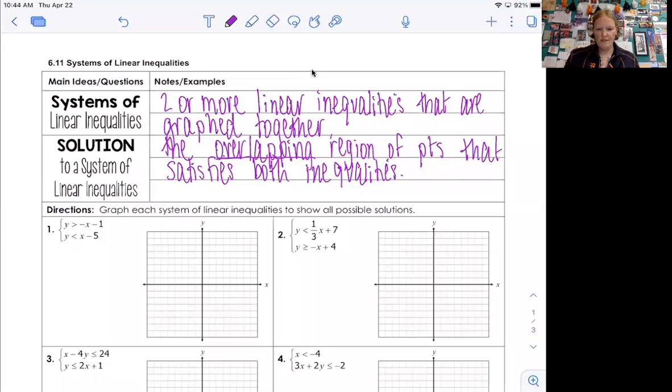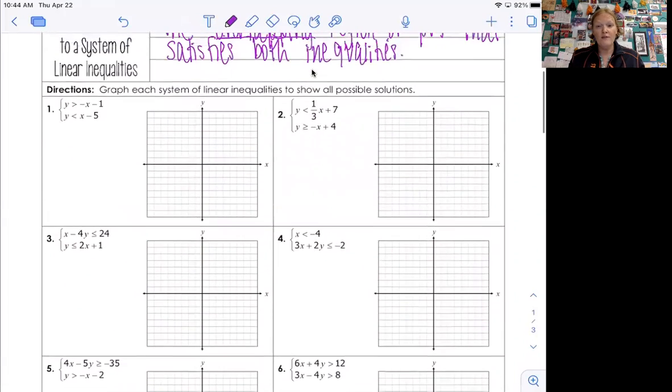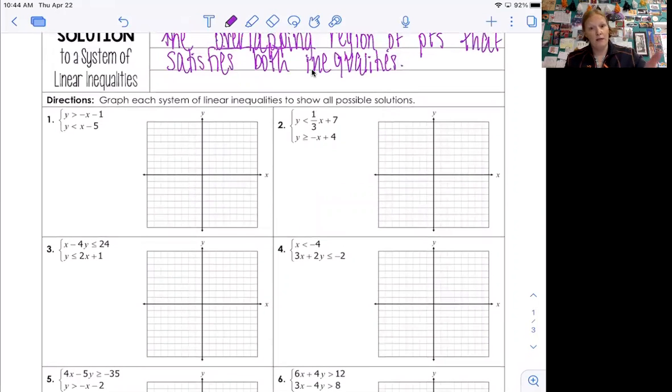Okay, so let's look at some examples. We're going to look at number 2. Remember, step 1 from the last lesson was write the equation in slope-intercept form. Lucky for us, they're already in slope-intercept form. So I'm just going to take my time and graph those accurately. I've got a y-intercept of 7, 1, 2, 3, 4, 5, 6, 7, and a slope of 1/3, up 1 over 3. Check this out. Those are only 2 points. It's way easier to draw a straight line if you have more than 2 points.